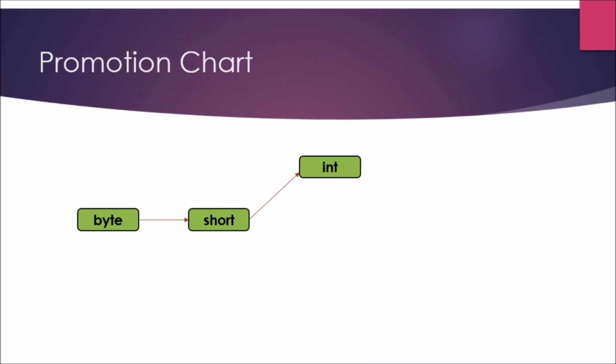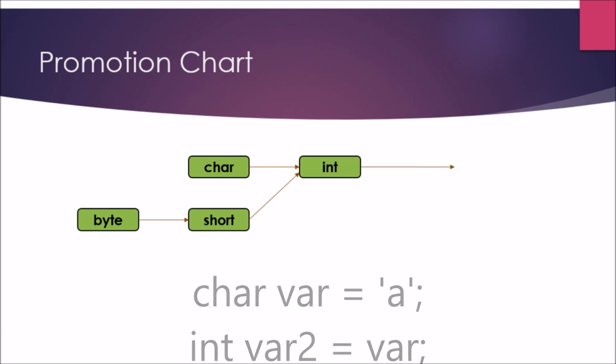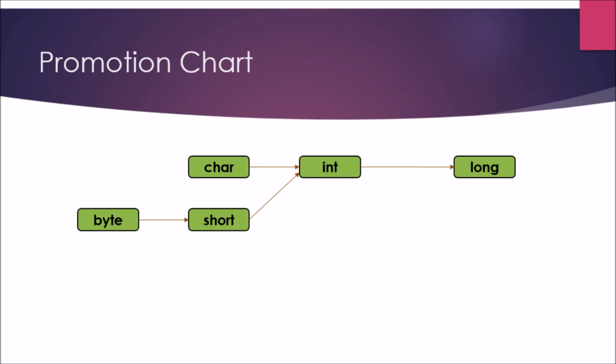Likewise, short can be converted to int. One point here to be noted is byte can also be directly converted into int. So if you take character data type, char data type, that can also be converted into int. So try assigning a character variable like single quotes a to the integer variable and try printing it out in your program in Eclipse. So you will find it out what it prints. So int can be converted to long. So int can also be converted to other data types, but first priority will be the long data type.